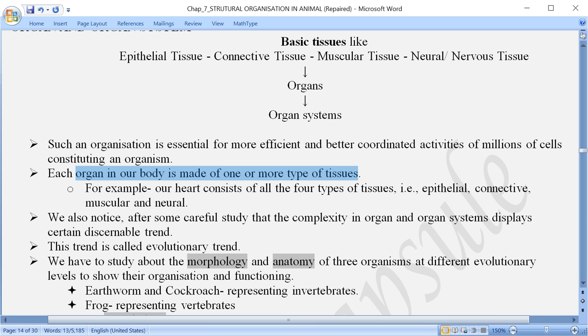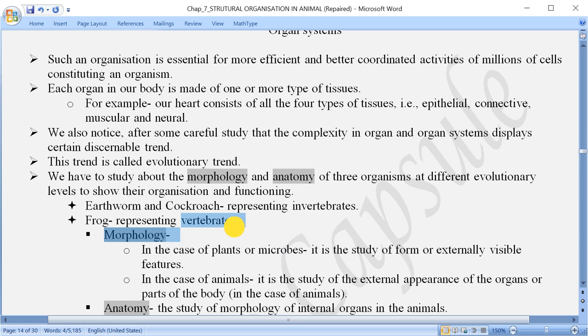Out of that, two of them represent the invertebrates and one represents the vertebrates. In case of the invertebrates, two are given in our syllabus, that is earthworm and cockroach. And in case of the vertebrate, what is included here is the frog.